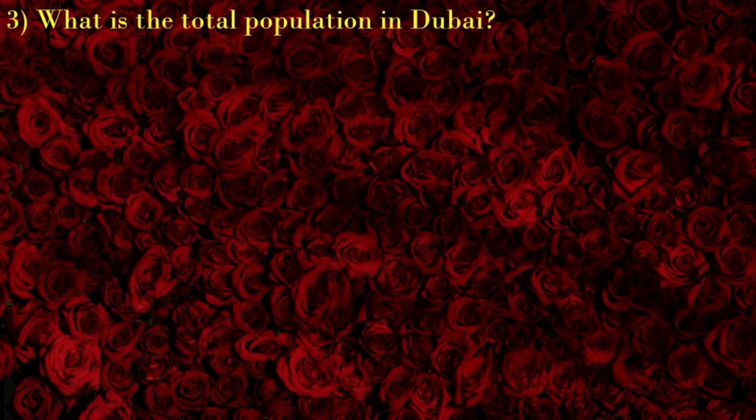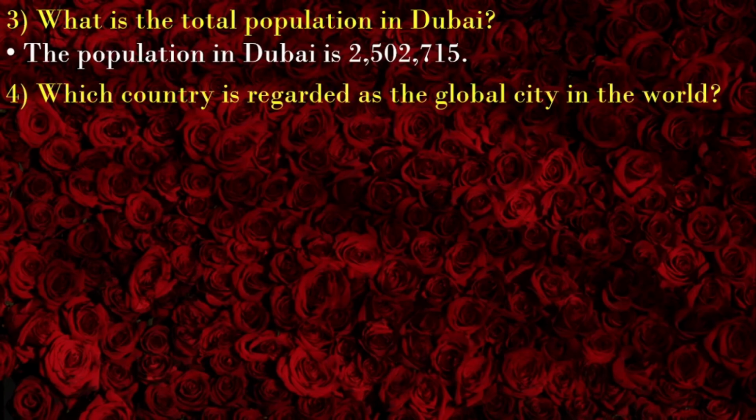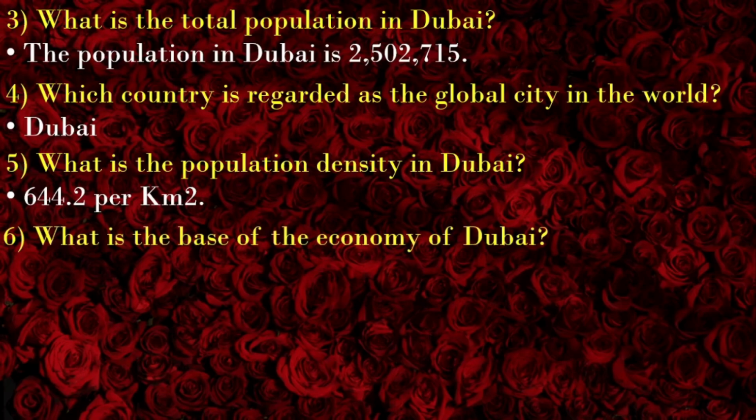What is the total population in Dubai? The population in Dubai is 2,502,715. Which city is regarded as the global city in the world? Dubai. What is the population density in Dubai? 644.2 per square kilometer. What is the base of the economy of Dubai? The production of mineral oil.